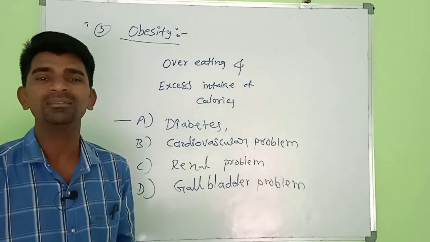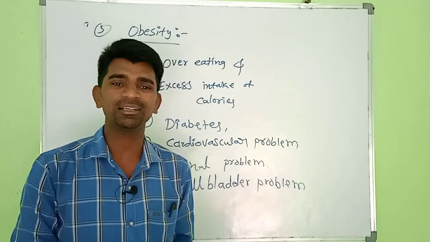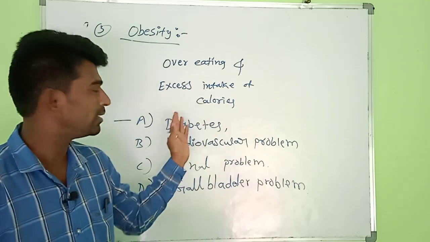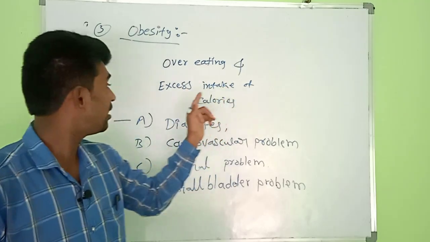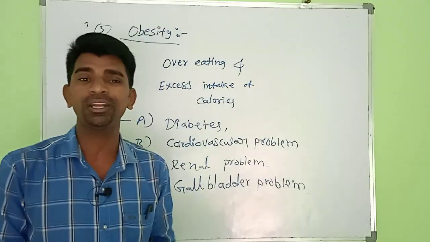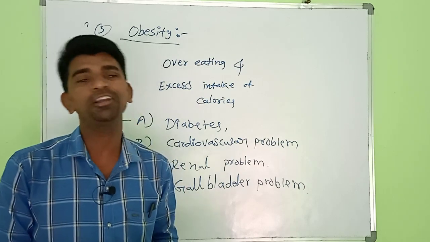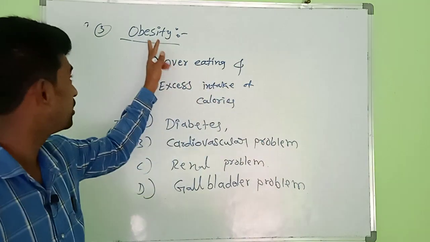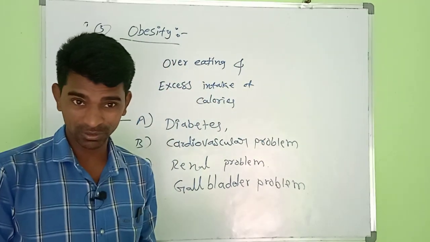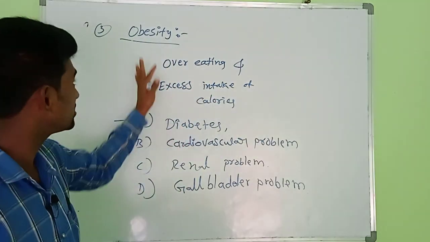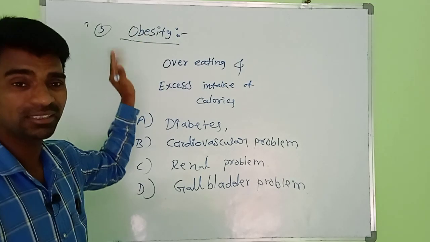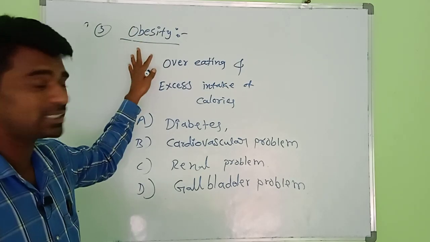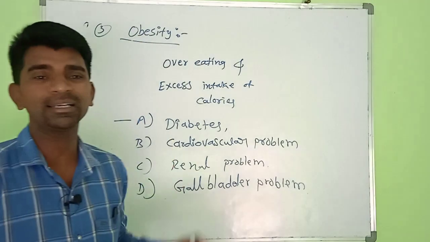But recent research has revealed a secret of obesity. Along with overeating and excess intake of calories, genetic defects also cause obesity. The first one is kwashiorkor disease, the second is marasmus disease, the third is obesity.